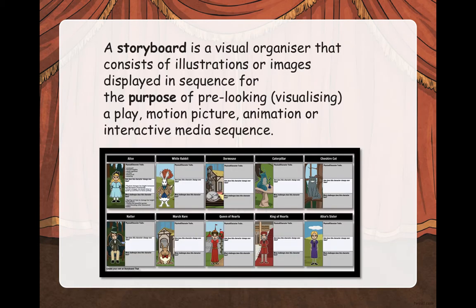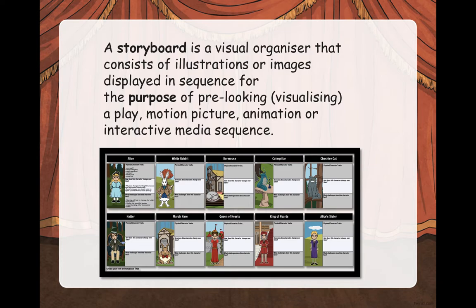Now, why am I saying that? Well, if you want to create a play script, you need to look at the story that you're taking the play from, and you need to organize that story into images so that people can look at it and see what it would look like from the start to the end.